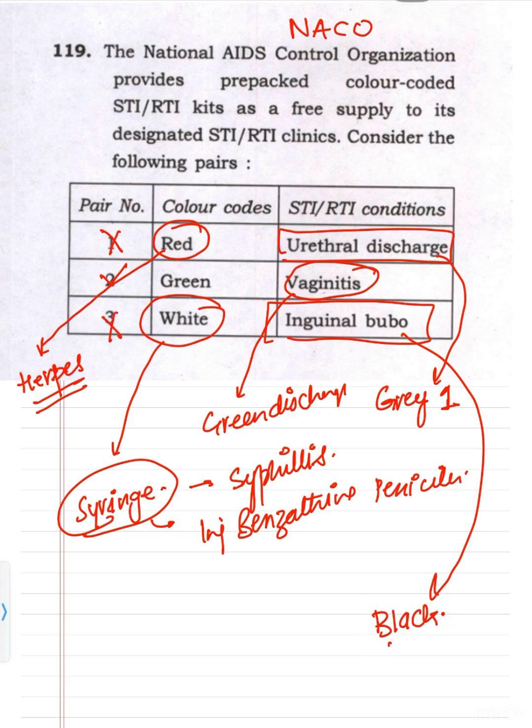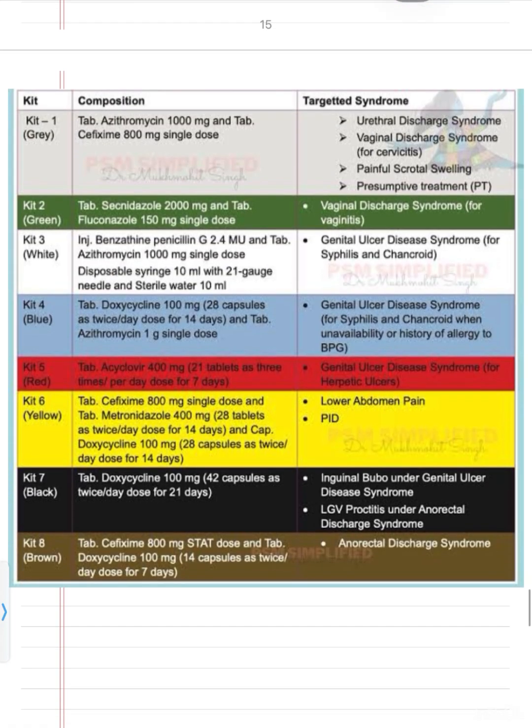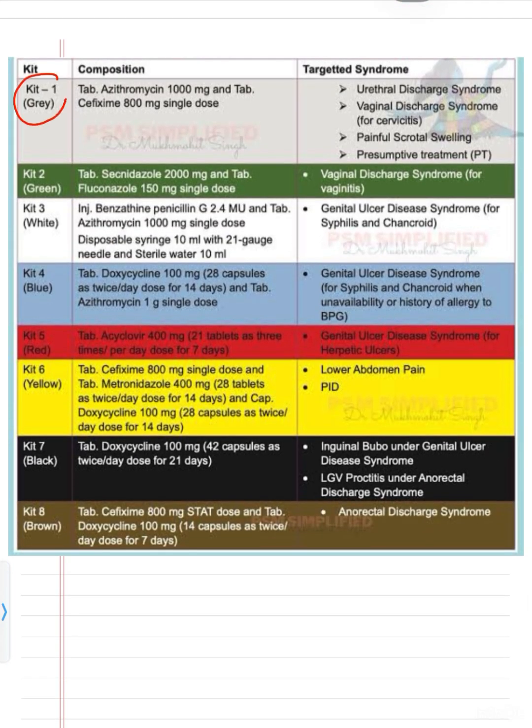So this is again wrong. So the only correct option will be 2, green, for the vaginitis. Coming to the STI kits. Kit number 1 is for the gray. Gray are the discharges: urethral discharge, vaginal discharge, pain or scrotal swelling, presumptive treatment.